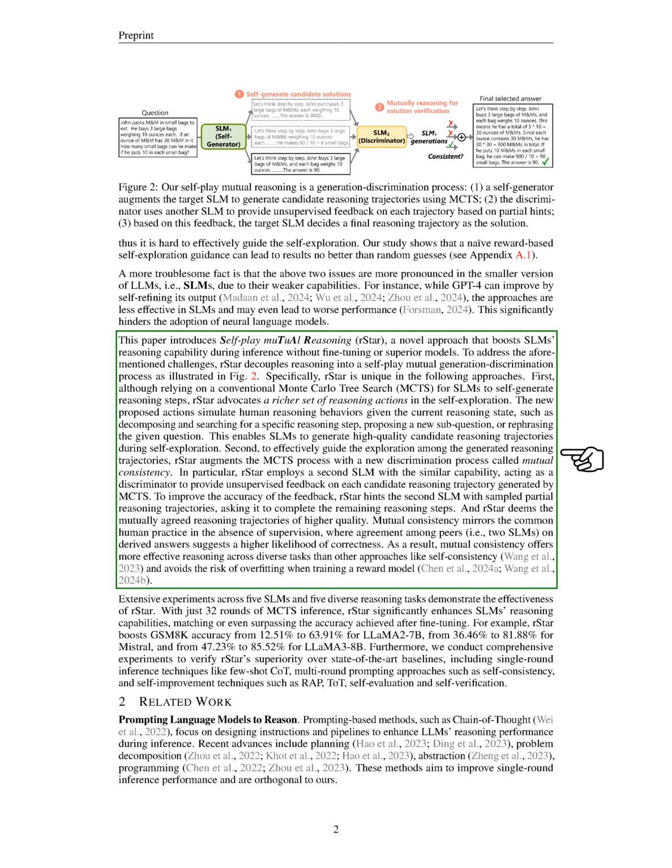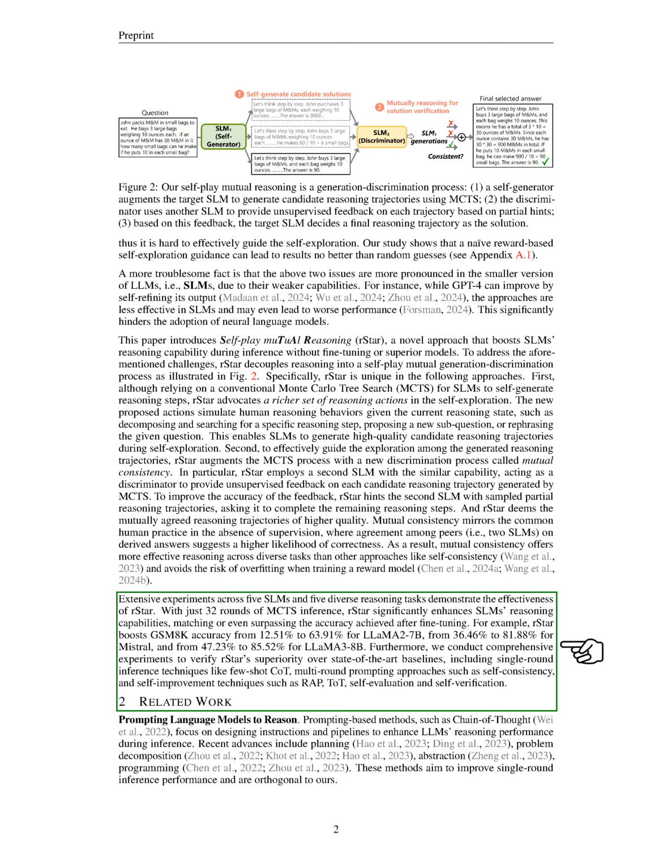This method reflects how humans often rely on peer agreement in the absence of supervision, suggesting a higher likelihood of correctness. Our extensive experiments across 5 SLMs and various reasoning tasks demonstrate that rStar significantly improves reasoning capabilities.